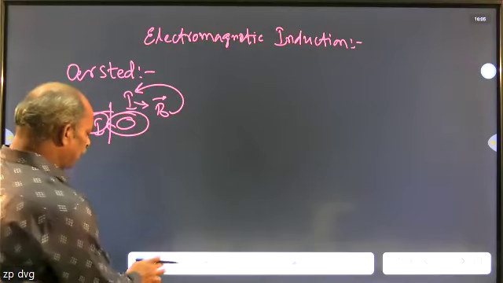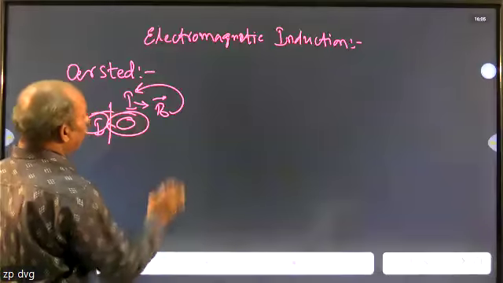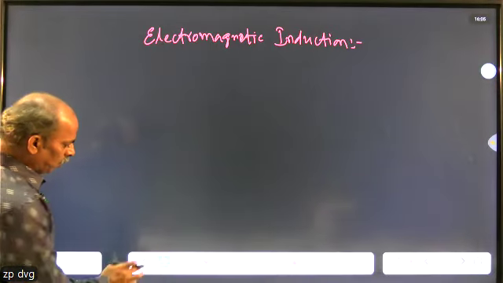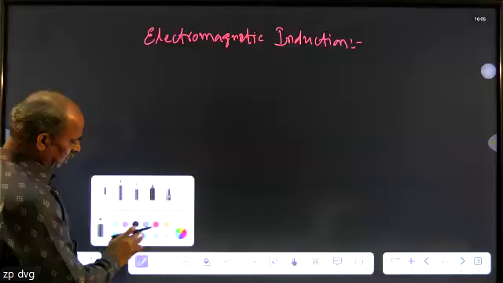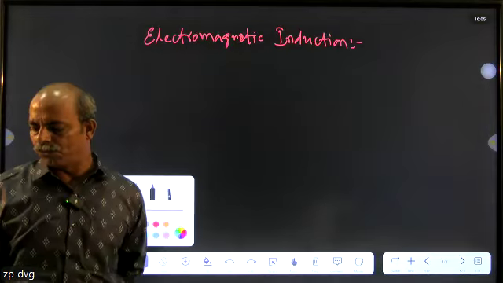So before discussing this phenomenon, we will recall whatever we studied in the previous chapter about the magnetic field.